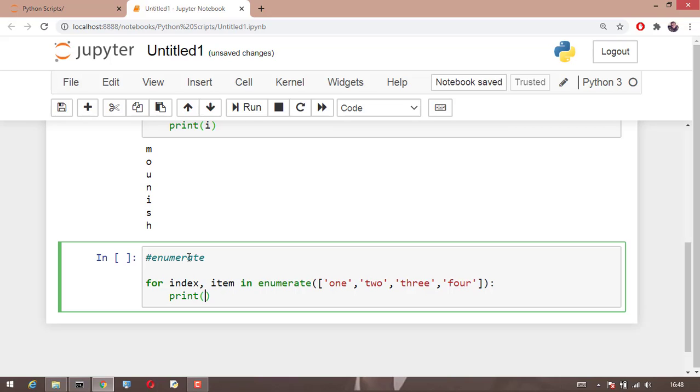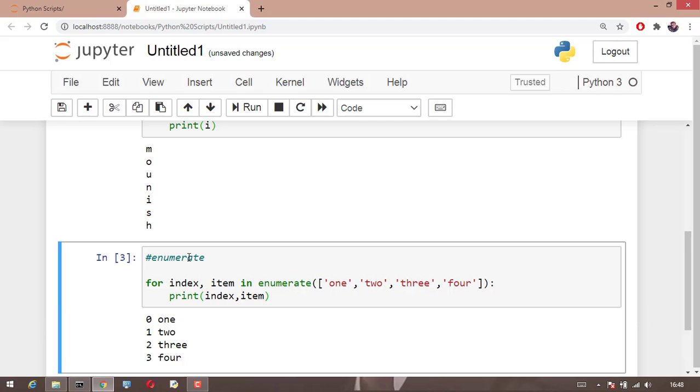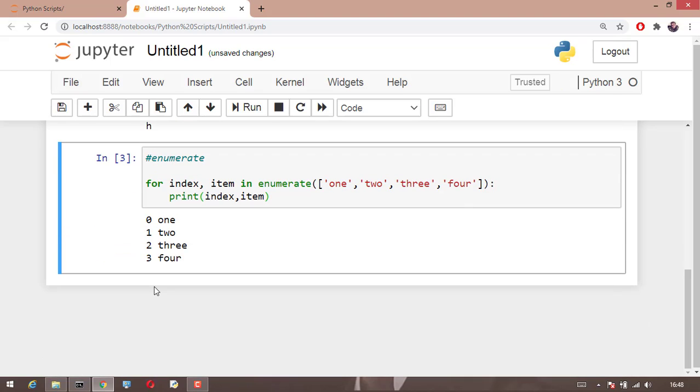So now what happens is when I say index comma item, you can see that first 0 has been printed, 0, 1, 1, 2, 2, 3, 3, 4. The index is generated by the enumerate function. This is an inbuilt function in Python which generates an index with the help of the list items. You can use this enumerate function for printing out the index.